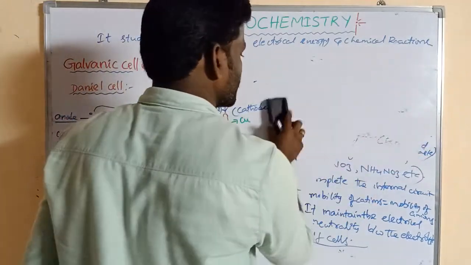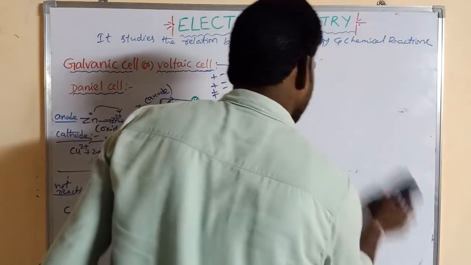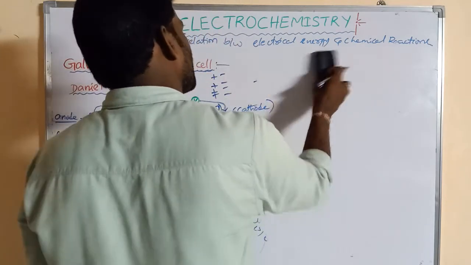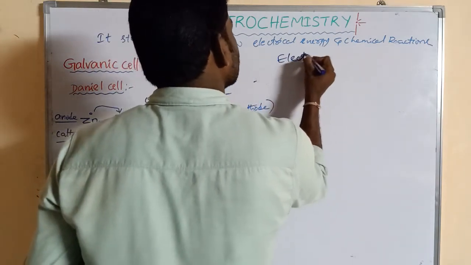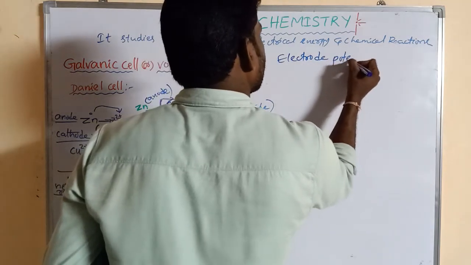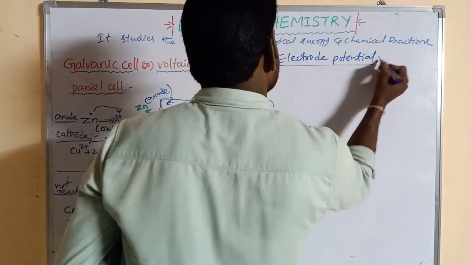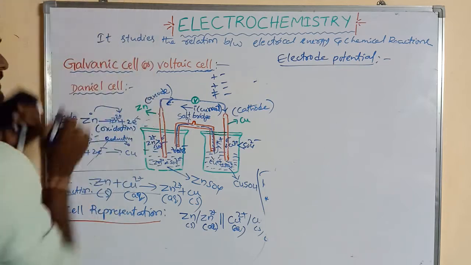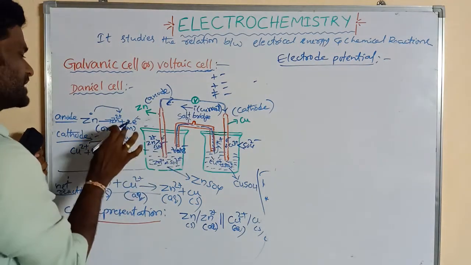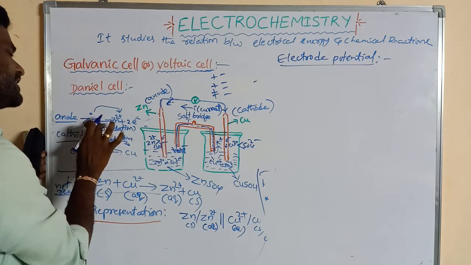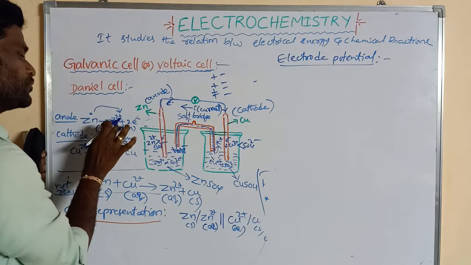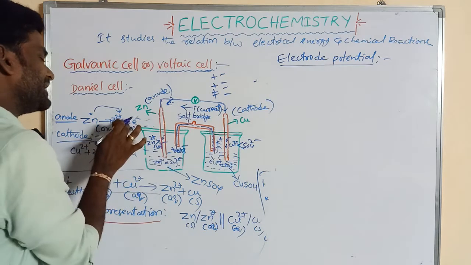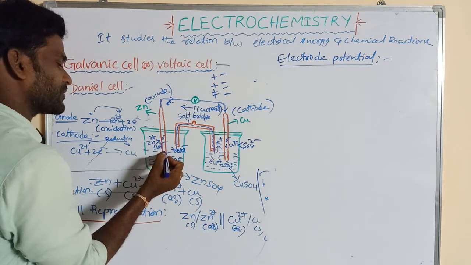Now I am going to explain cell potential. First of all, electrode potential. What is electrode potential? Here the zinc electrode undergoes oxidation. That means zinc loses electrons, converting to Zn2+ and 2 electrons. These Zn2+ ions go into the electrolyte, and the electrons are deposited on this electrode.